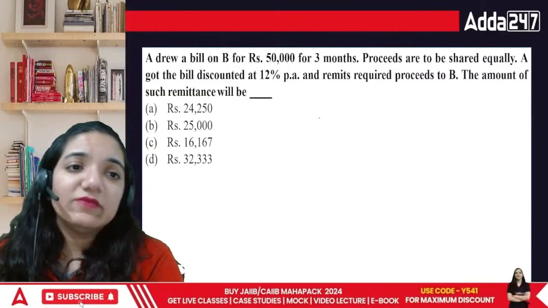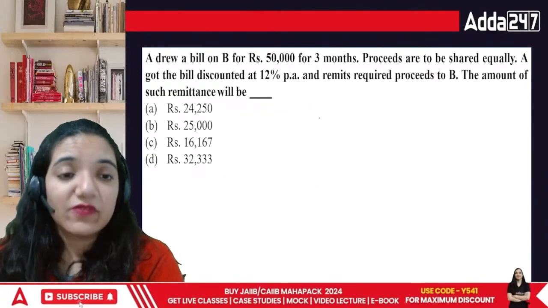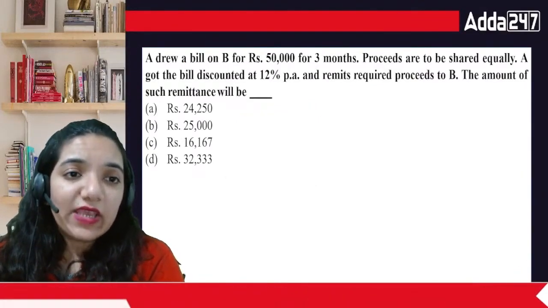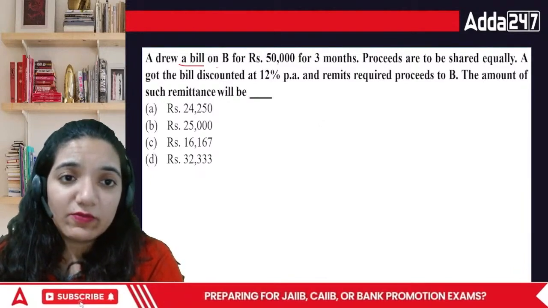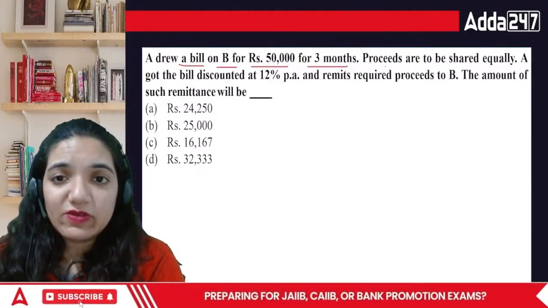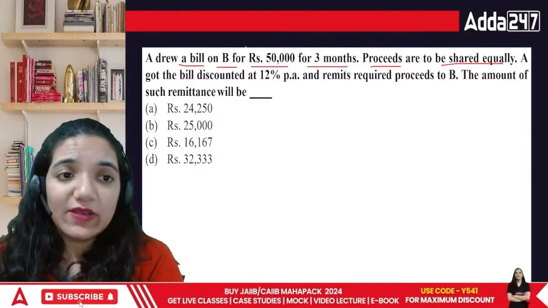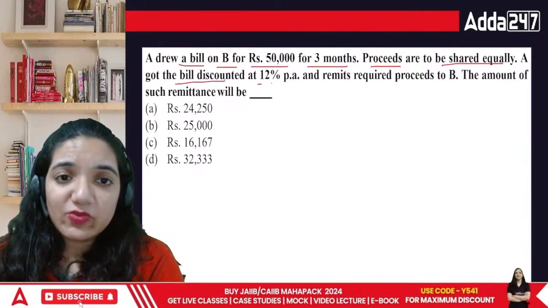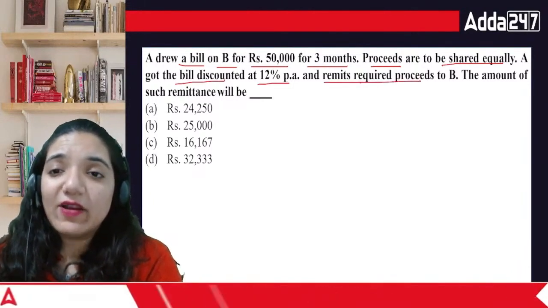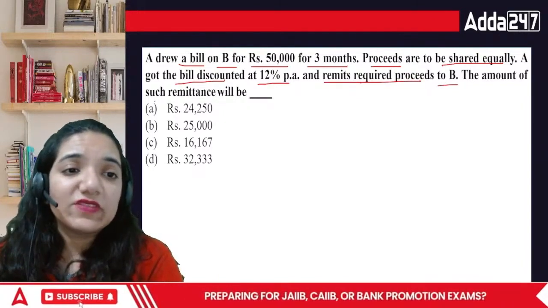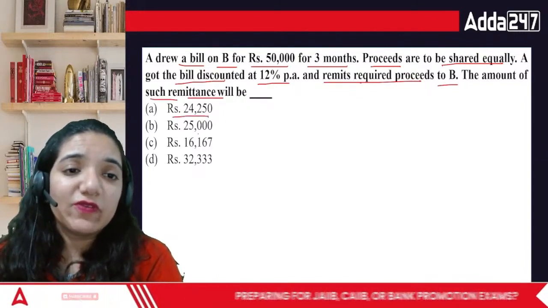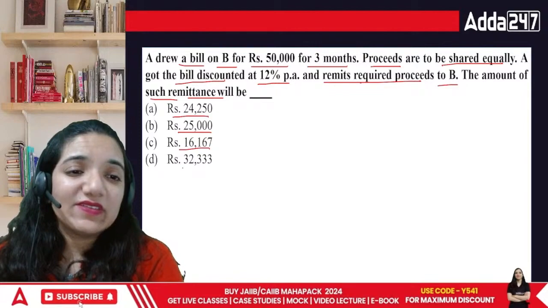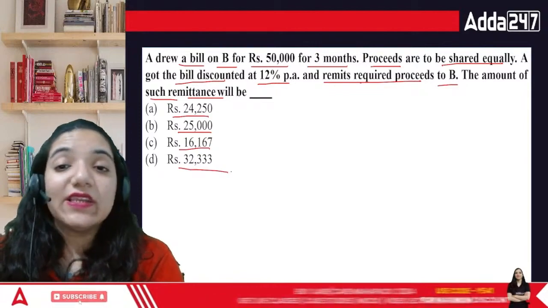Okay. Then comes another question. This is from bills of exchange. A drew a bill on B for rupees 50,000 for 3 months. Proceeds are to be shared equally. A got the bill discounted at 12% per annum and remits the required proceeds to B. The amount of such remittance will be 24,250, 25,000, 16,167 or 32,333.